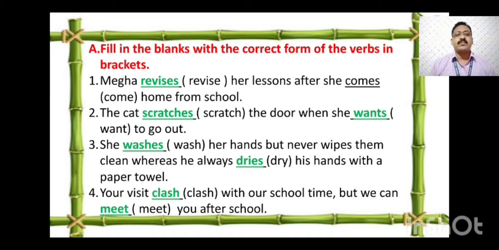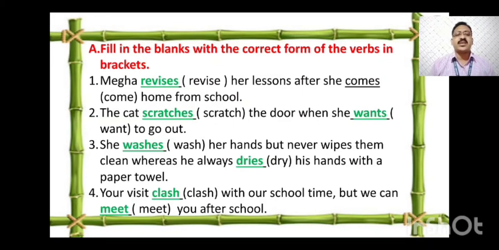Now comes the exercise part. A. Fill in the blanks with the correct form of the verb in the bracket. Megha dash her lesson after she dash home from school. The option is revise.